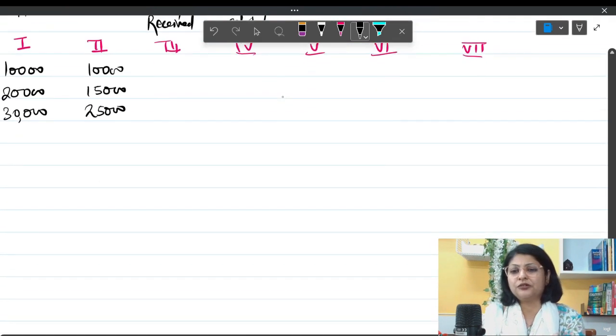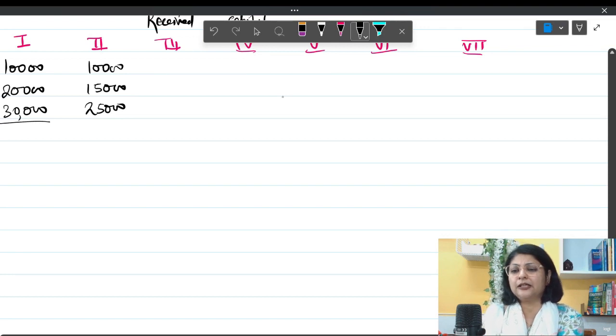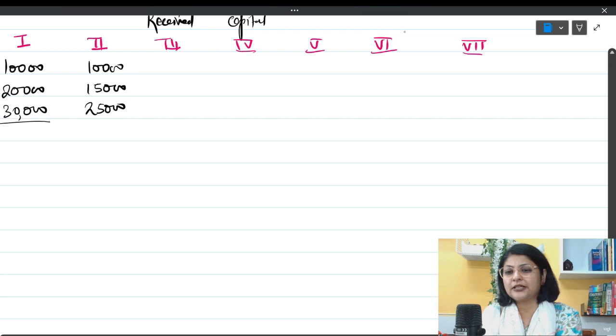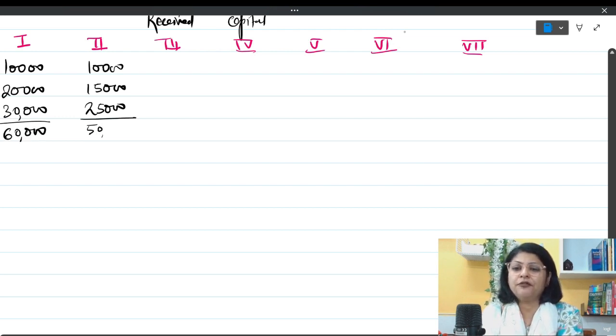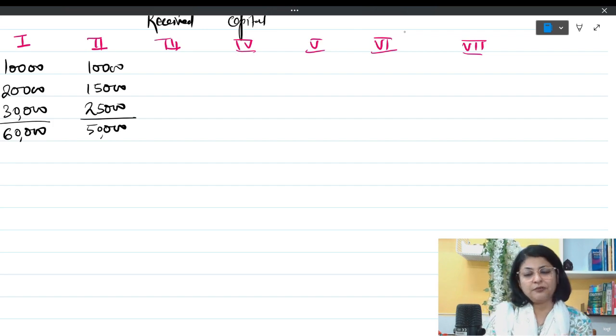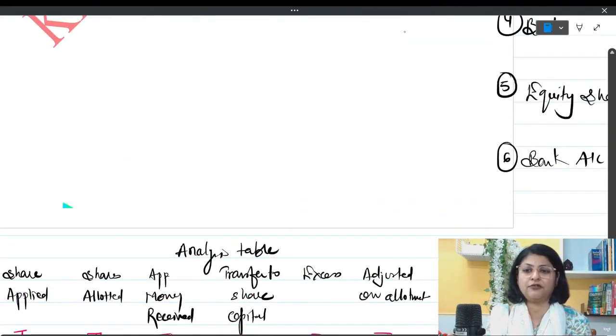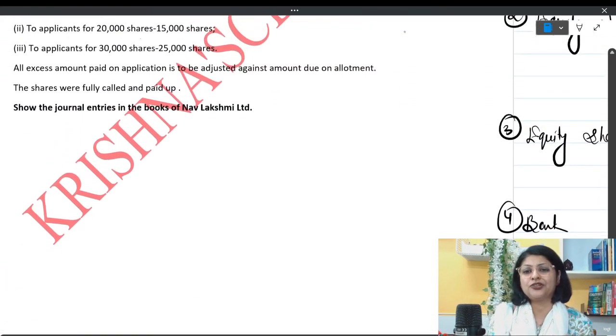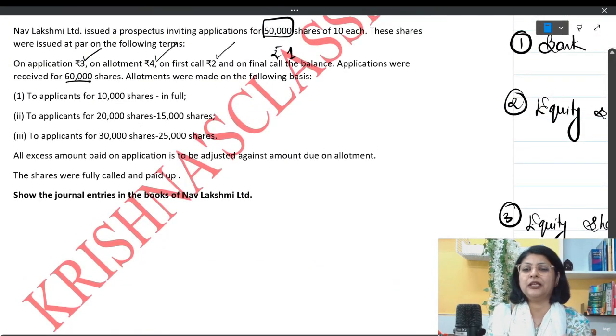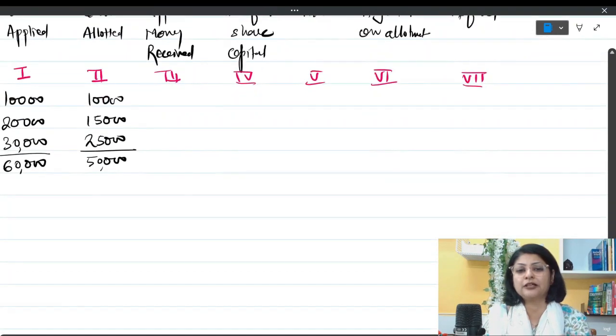So if I do the total, 30 plus 20 is 50, 50 plus 10 is 60. So 60,000 applications we have received, whereas we have issued 50,000 shares, because this is what we had invited for. Now let's see what is the application money. The amount of application money is rupees 3 per share.